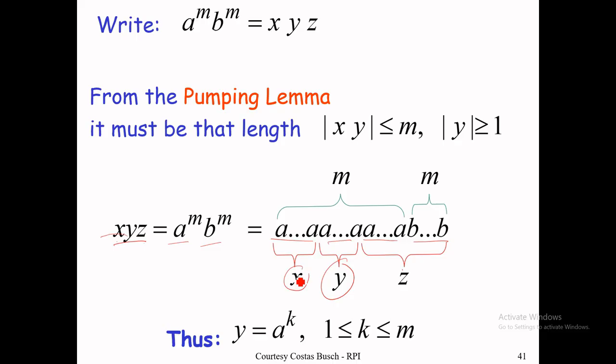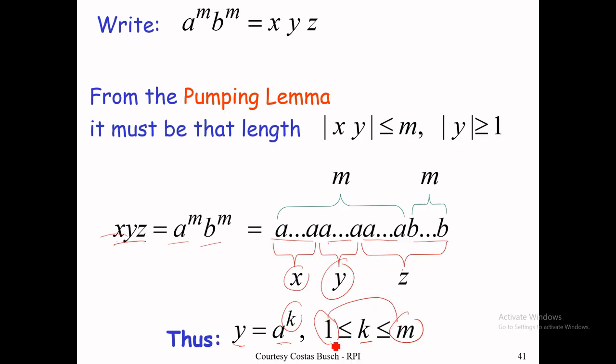The number of a's in y should be greater than or equal to 1 and less than or equal to m. This is the criteria for k. The length of y will be a^k, where k is between 1 and m.